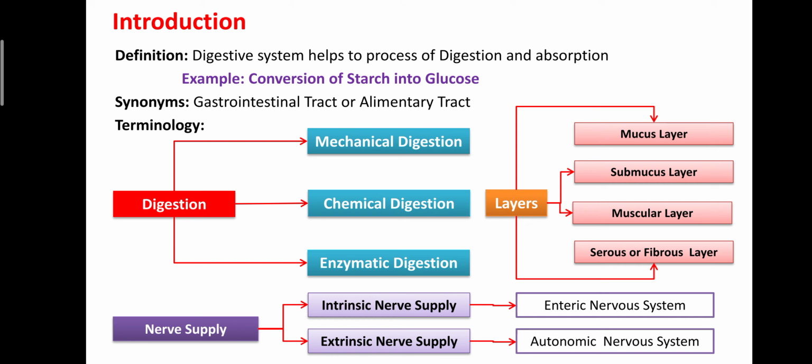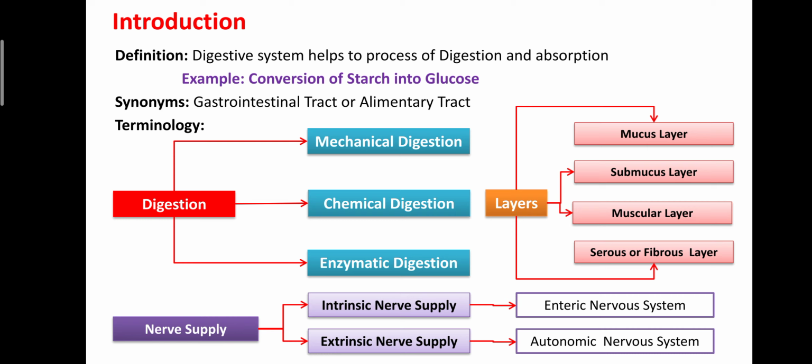With the help of the teeth and tongue in the oral cavity, or in the stomach and intestine, certain movements are present, known as segmentation and peristalsis movement. These movements help break down larger particles into smaller particles, and this process is known as mechanical digestion. Chemical digestion means that with the help of certain chemicals, larger particles are converted into soluble or simple particles. For example, in the stomach, hydrochloric acid converts larger particles of food material into chyme or bolus.